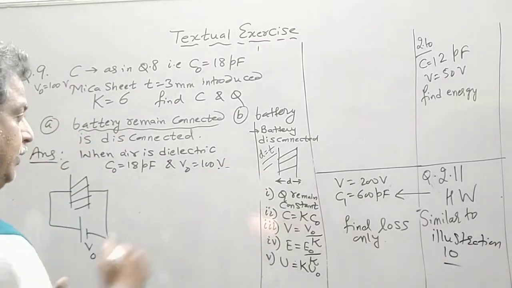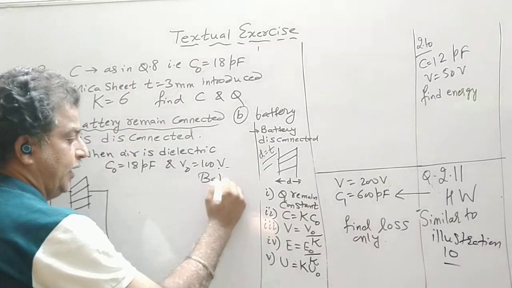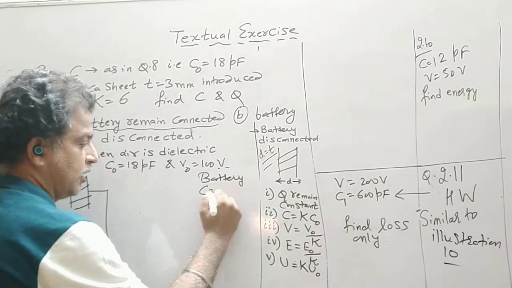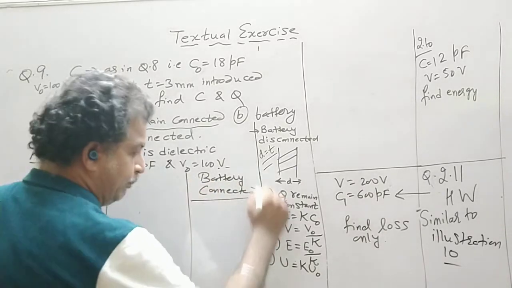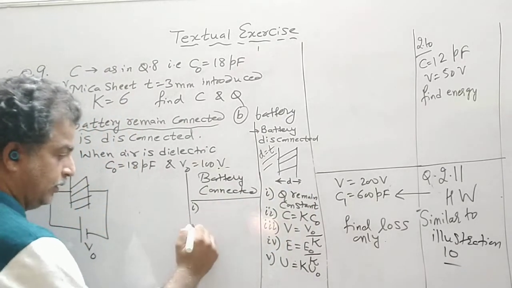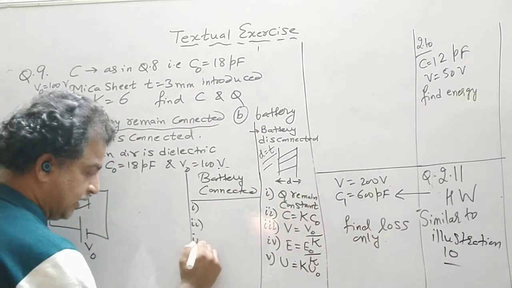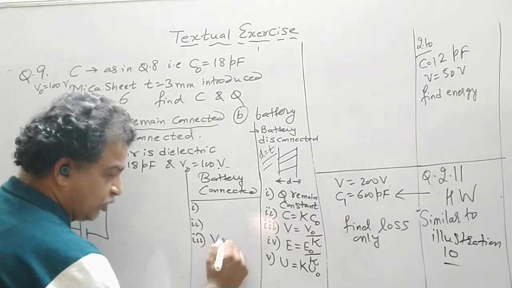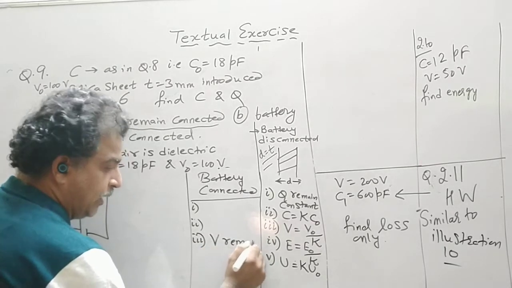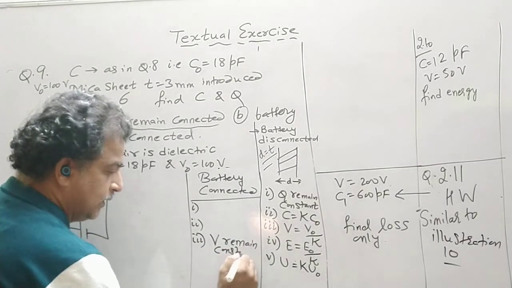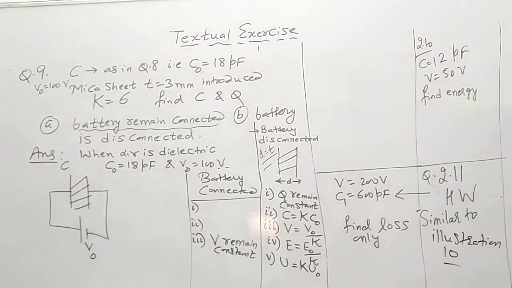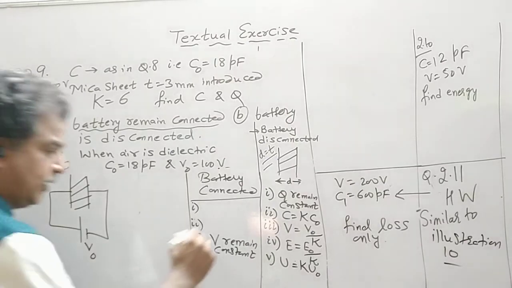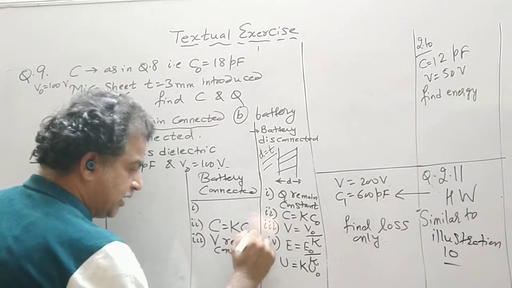What will happen? Battery connected. So we will compare these two cases. Number 1, 2, 3: V remains constant. Remember, V remains constant because the potential difference will not change. C will always increase, so C becomes K times C0.